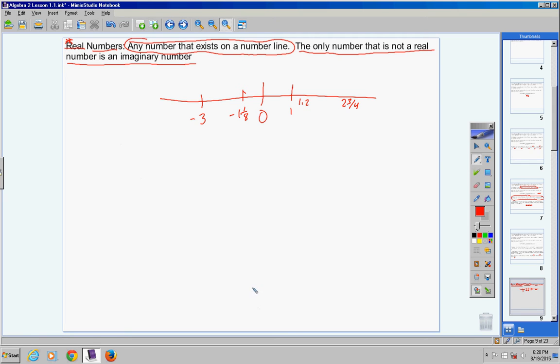That's it. Pretty simple. So, Mr. Earhart, you're basically saying any number is a real number. That's correct, as long as it is not an imaginary number. By the way, we will talk about imaginary numbers later in our study of algebra. Okay? Alright. And you've had this stuff in the past. I know that you guys have.